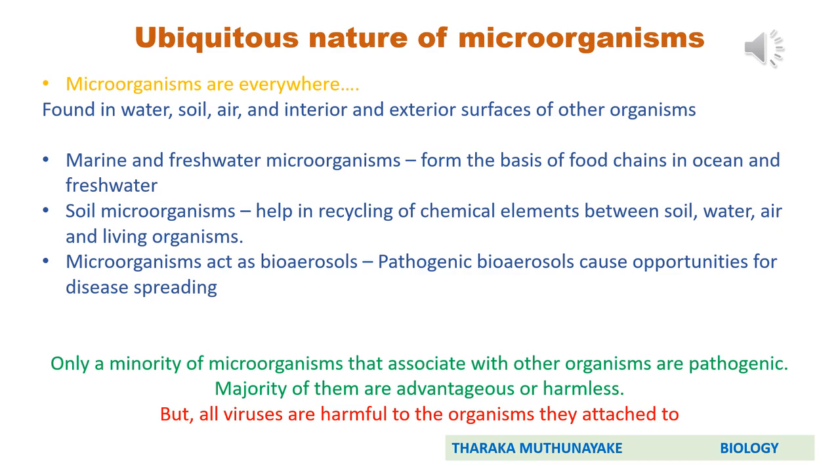Marine and freshwater microorganisms form the basis of the food chain in oceans and freshwaters. Some of them do photosynthesis and are primary producers in aquatic environments. Here, for an example, if you consider microscopic algae that belong to protists, they are photosynthetic and act as main primary producers in ocean and freshwater. Okay, then go to the next slide.